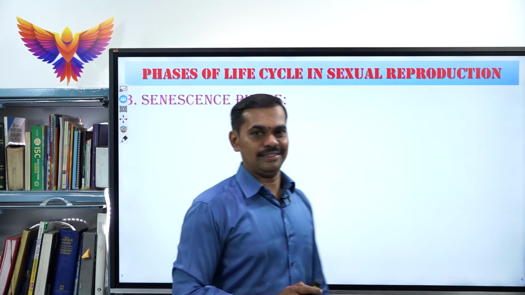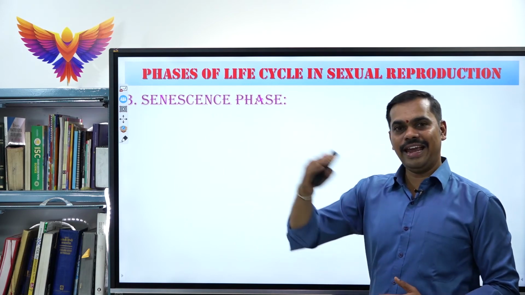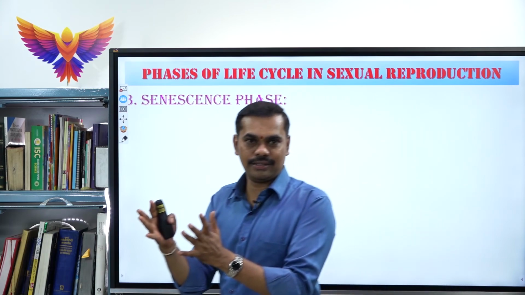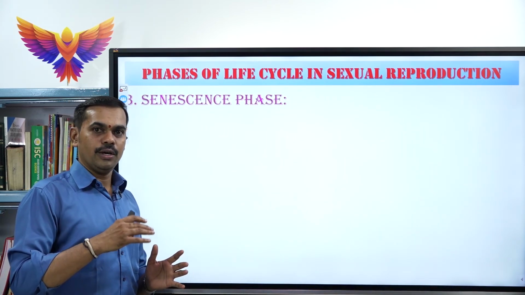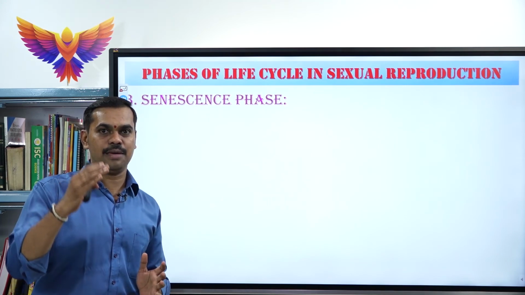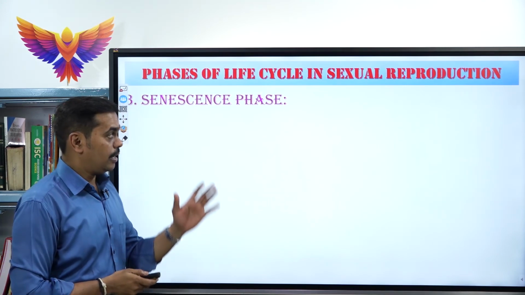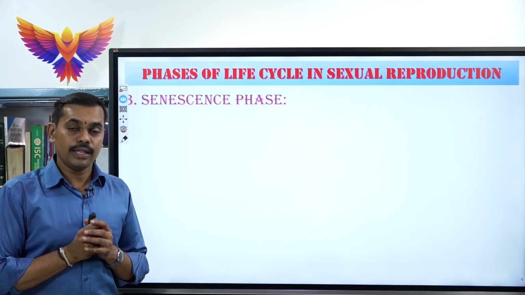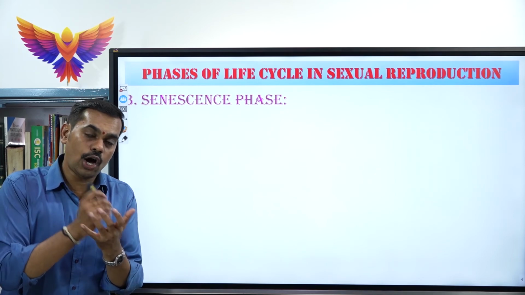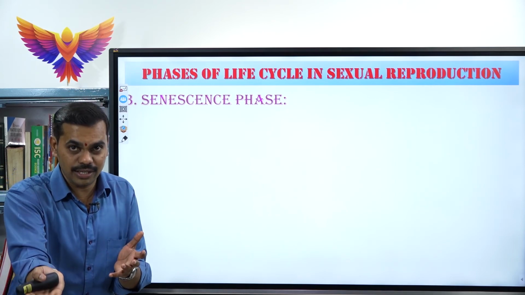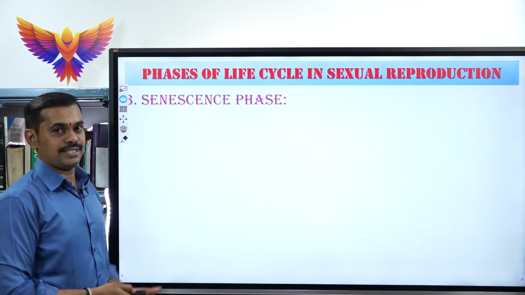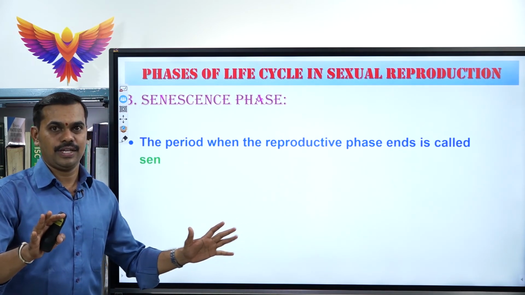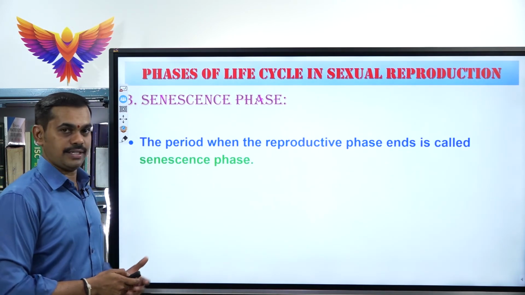Last one, senescence. Senescence means the end, the last phase. That means climax. What happens during climax? For example, if you are watching a movie, you are very keen about the climax. What would be happening at the climax end? That is also the senescence phase, which is also called the post reproductive phase. That means what are all the changes that occur in the organism after the reproductive phase, that is called senescence phase. The period when the reproductive phase completely ends is called senescence phase.